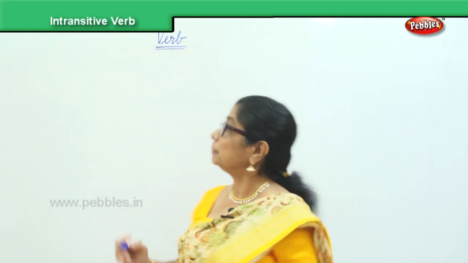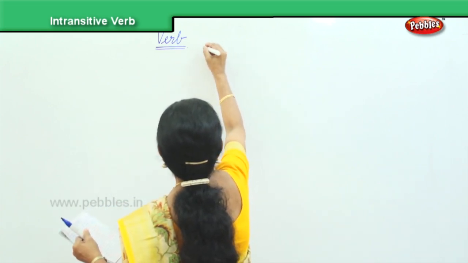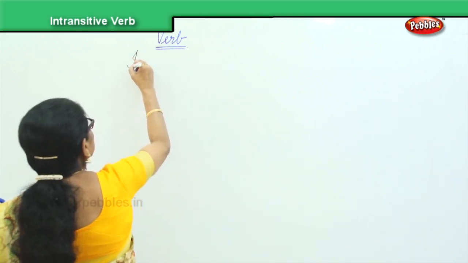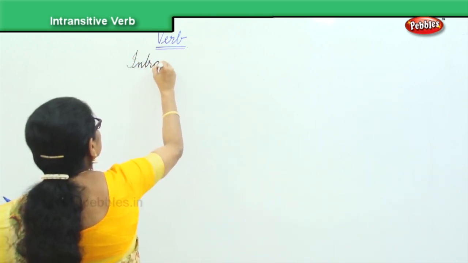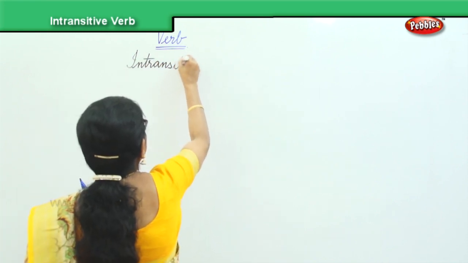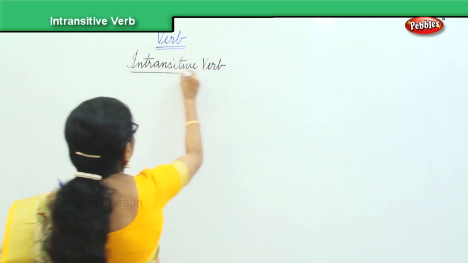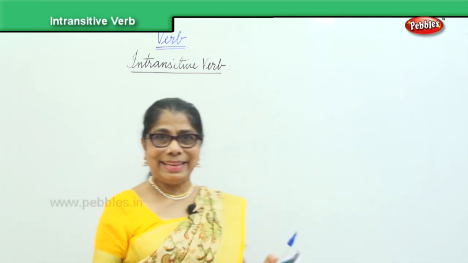We are talking about verbs and we have done transitive verb which needs an object. Now we are going to do the second kind of verb, that is intransitive verb. And that's what we are going to do now. Okay? What is an intransitive verb?